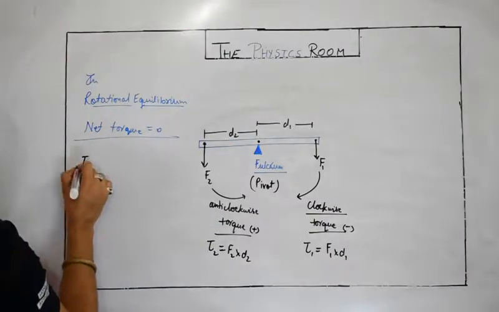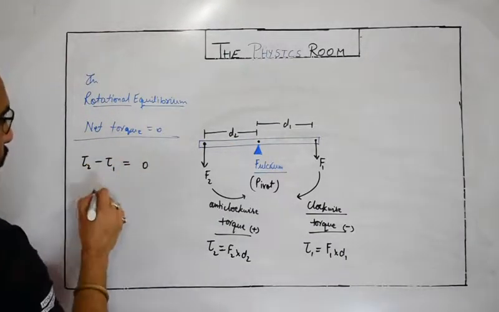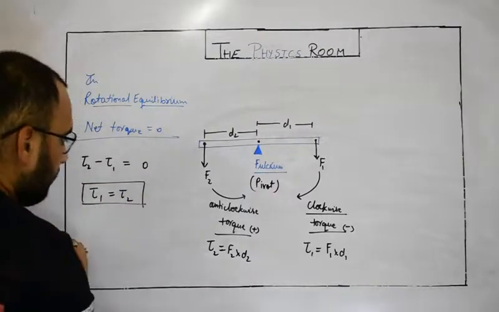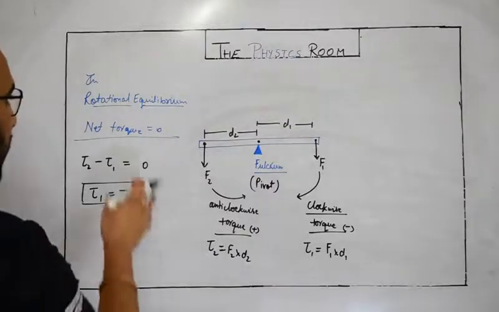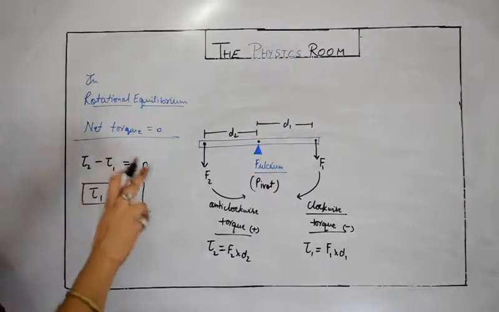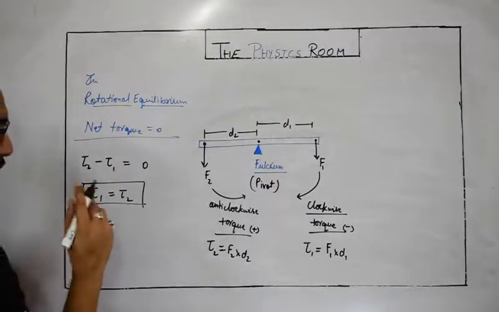So τ2 is positive and τ1 is negative, and their sum must be 0. So τ2 and τ1 must be equal and opposite. This is the condition for rotational equilibrium: total anti-clockwise moment of force or torque must be equal to total clockwise moment of force or torque.